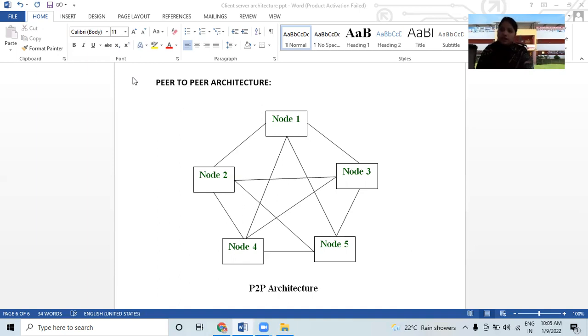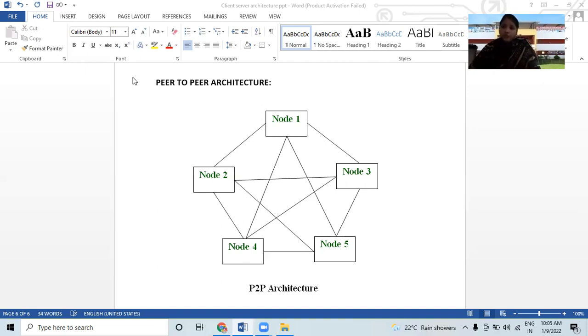The nodes interact with each other as required for a shared resource. So whatever resource they require, they interact. Suppose there are two nodes, they can communicate with each other, and they can share tasks or data between them. This is an example of peer-to-peer architecture. Why are we using P2P? What is P2P cloud computing?